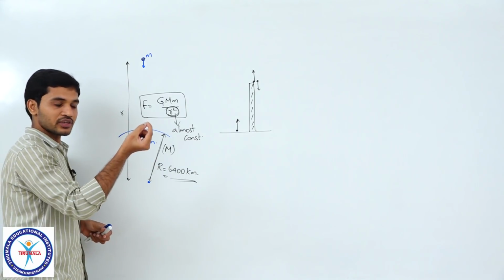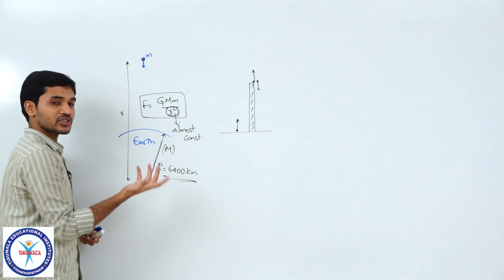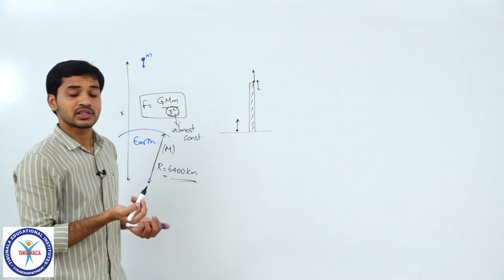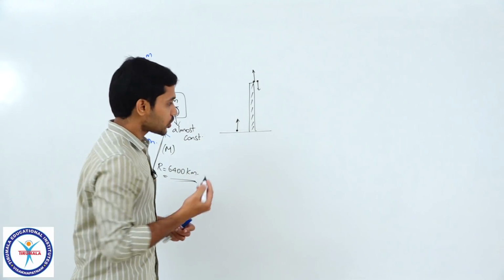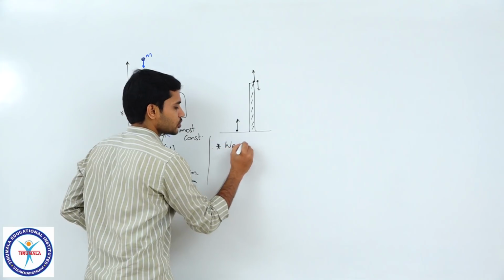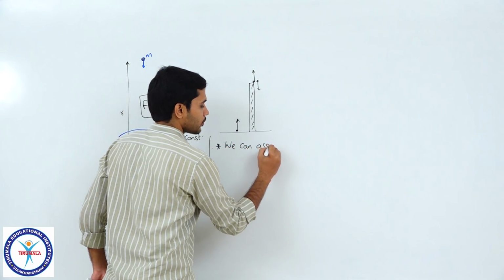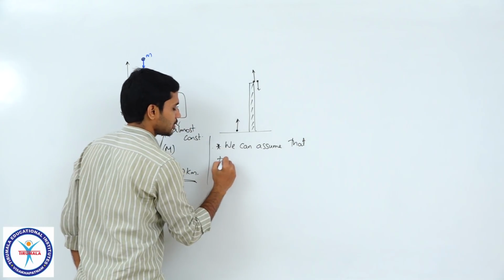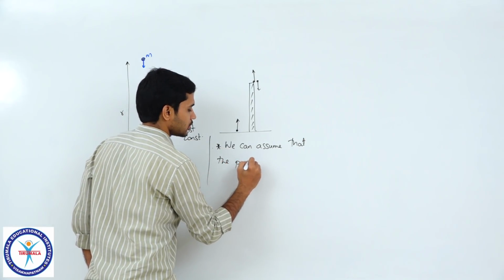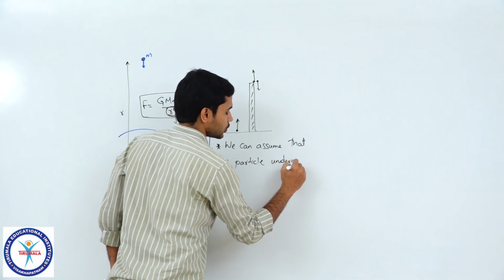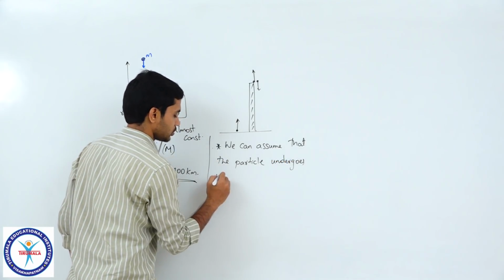For that small difference, this r can be assumed to be constant, which means the force acting on that particle is not changing much. So, we can assume that the particle undergoes uniform acceleration.